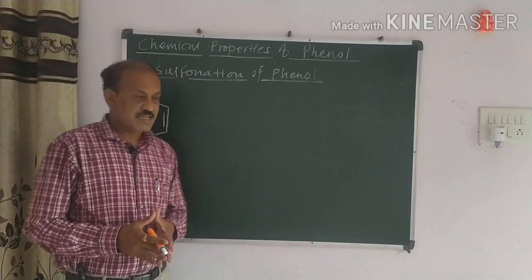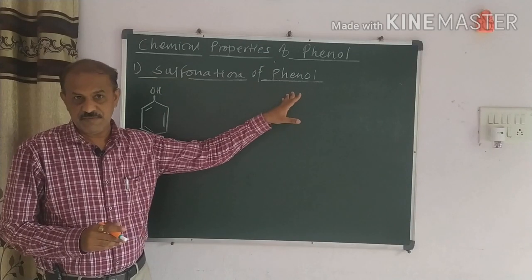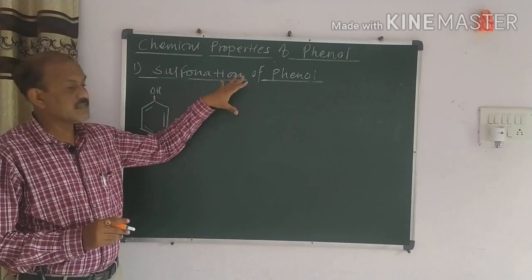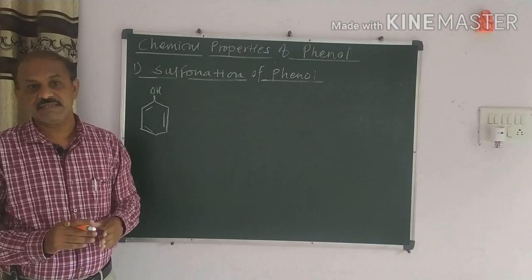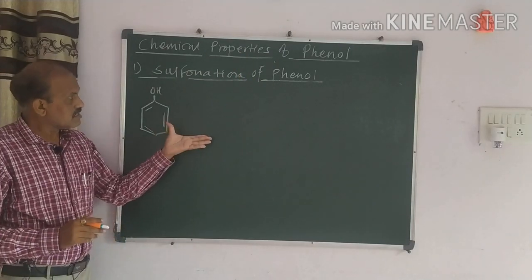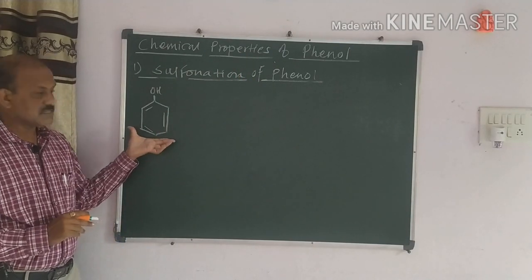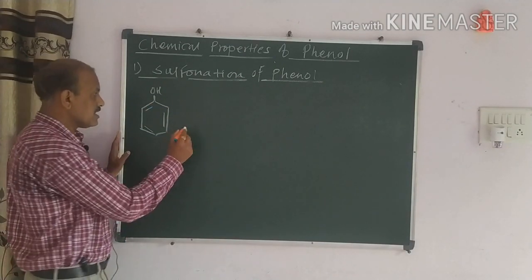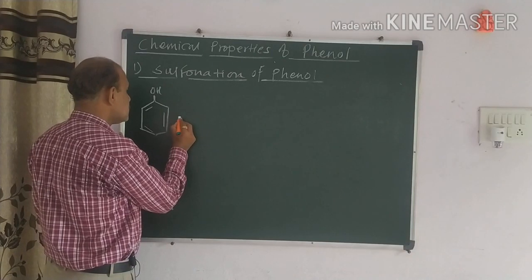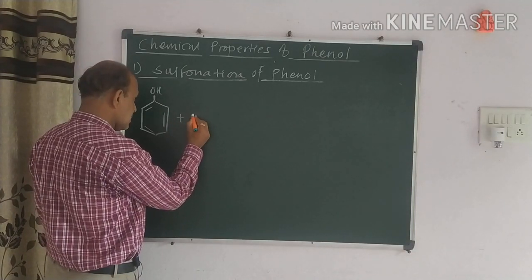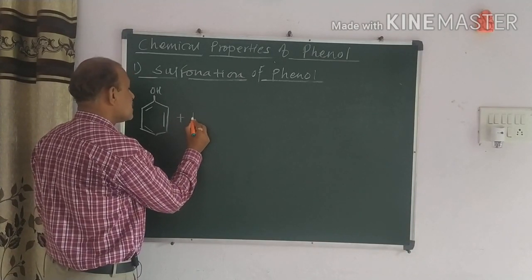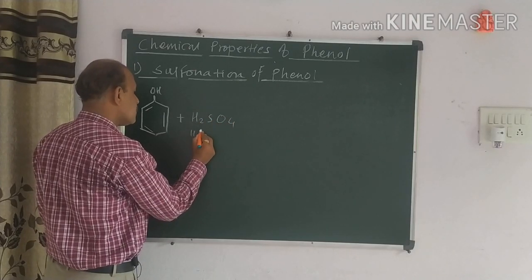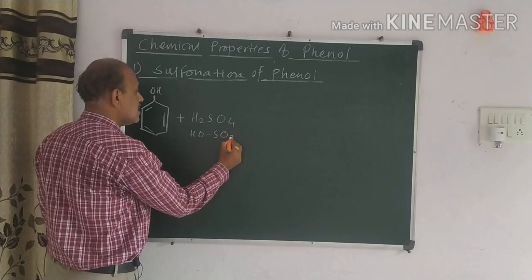Now we discuss the next reaction, that is, the sulfonation of the phenol. No doubt you have the idea: sulfonation means the reaction of the phenol with sulfuric acid. Here we have to observe two types of reactions regarding sulfuric acid. How do we discuss it? If I take sulfuric acid, that is H2SO4, no doubt it is the concentrated sulfuric acid. I can write H2SO4 in this manner, HOSO3H.